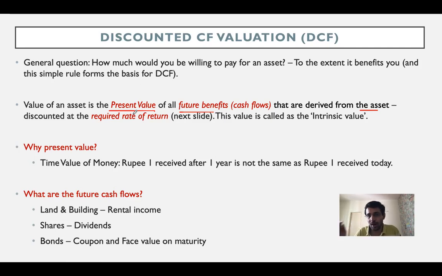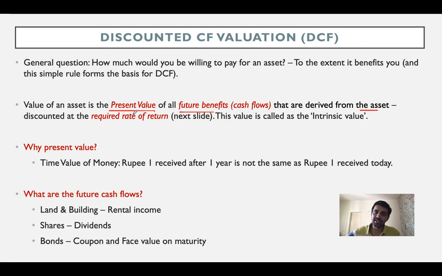1 rupee received after 1 year is not the same as 1 rupee that you receive today, right? So if I have an asset which is generating 1 rupee at the end of year 1 and 1 rupee at the end of year 2, then obviously the value of that asset is not rupees 2, it's less than rupees 2, because the 1 rupee that I receive after 1 year is actually less than 1 rupee today, which means it would be about 0.9 something.